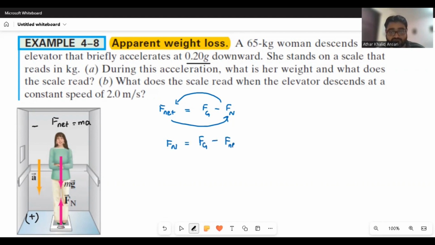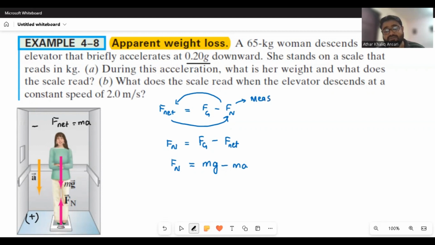Now I just substitute the values. Fn is to be found, Fg is the weight mg, whereas F net is equal to ma. But please keep in mind, this Fn in this situation is the measured weight.